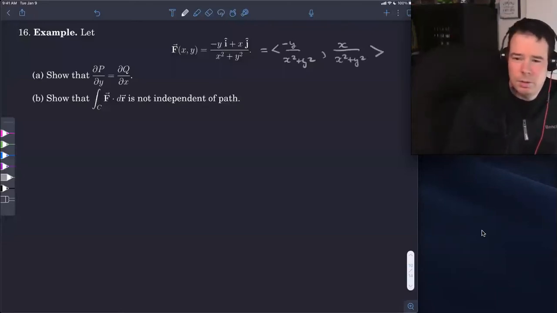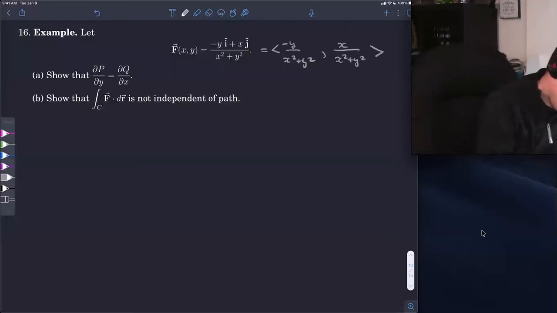So that's our vector field, and we want to show that the y derivative of p is equal to the x derivative of q. So again, this is p, this is q. When I go del p del y, the derivative with respect to y is the derivative of the top function, so that's negative 1 times the bottom, x squared plus y squared. I'm using the quotient rule here, minus the top times the derivative of the bottom, all over the bottom squared.